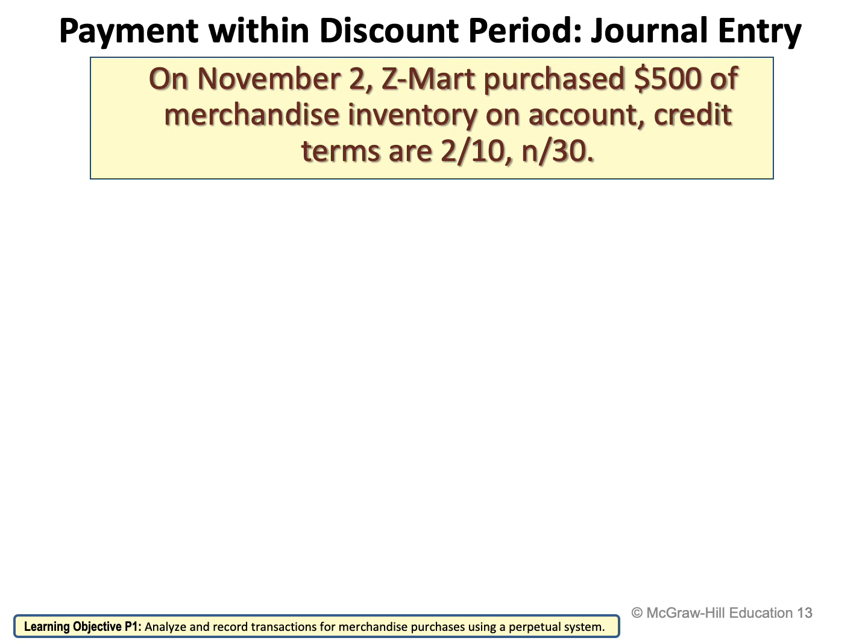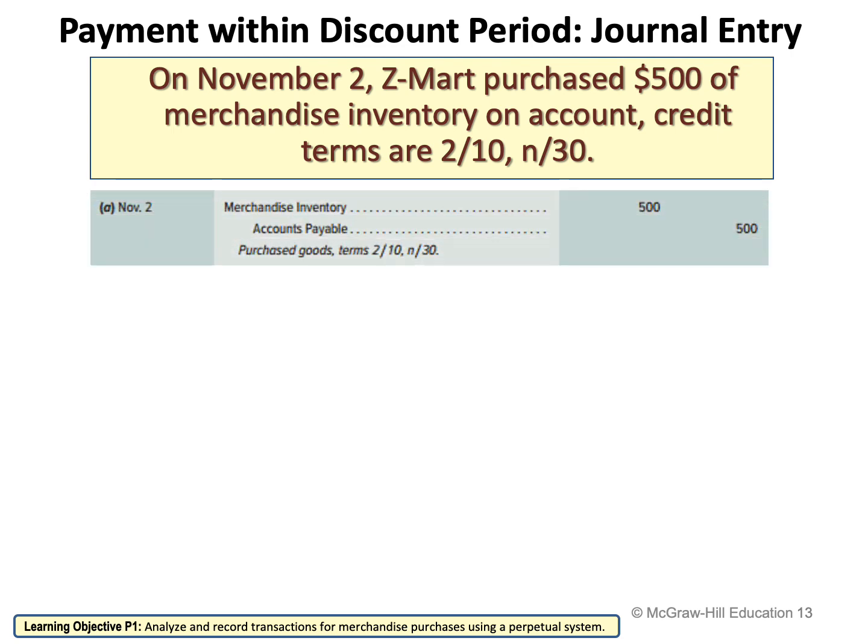Otherwise, he needs to pay within 30 days. So Z-Mart purchased 500 of merchandise inventory. Their merchandise inventory will increase, and because it was an on-account purchase, I'm going to say accounts payable. So merchandise inventory to accounts payable, 500, 500.